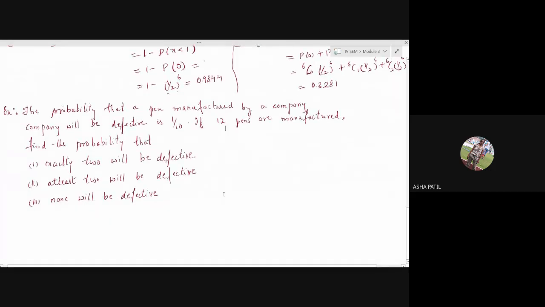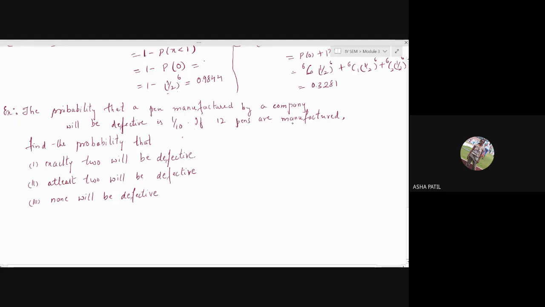Check out this example. Probability that a pen manufactured by a company will be defective is 1/10.